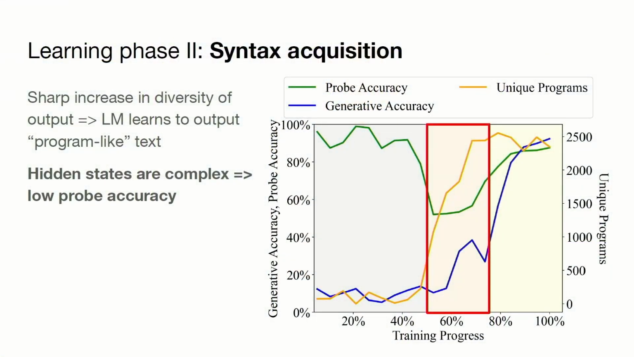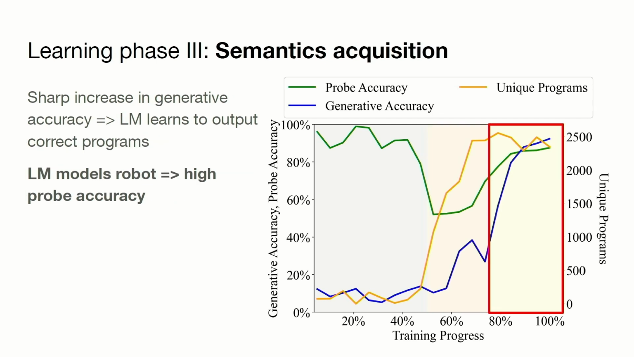The second phase is where things get interesting, because you have a very sharp increase in the output diversity, but the programs aren't actually correct yet. And so what this suggests is the language model is learning how to produce program-like text. It's not actually programs, because they don't execute correctly, but it looks something like programs. And here, as a result, the hidden states of the robot are very complicated, because it's doing all sorts of random things, and the language model has no idea what's going on either. So the probe, you can see, is quite struggling.